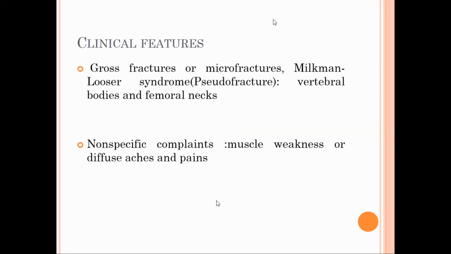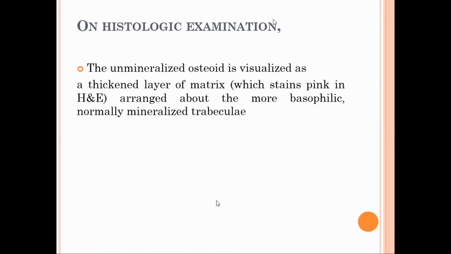So the patient may present with microfractures or pseudofractures, mostly in the vertebral bodies and the femoral neck, and that is also known as Milkman-Looser syndrome or pseudofractures. And other complaints may be muscle ache, pain, weakness. Only this kind of features are seen.